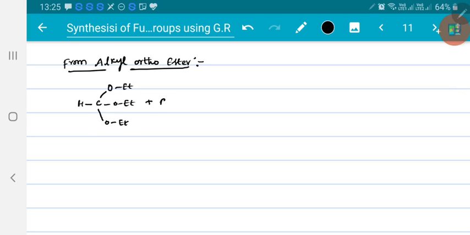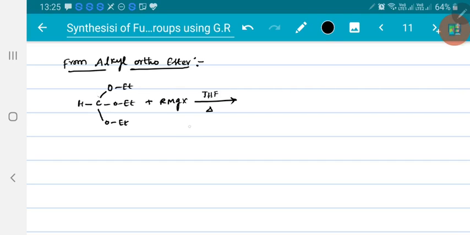Now, when this is allowed to react with Grignard reagent RMgX in the presence of tetrahydrofuran on heating, this R minus will go and attack the carbon, making one ethoxy group leave.